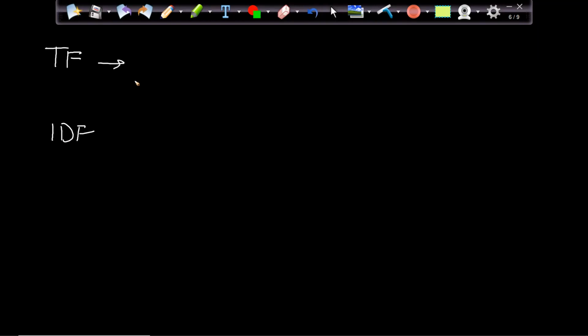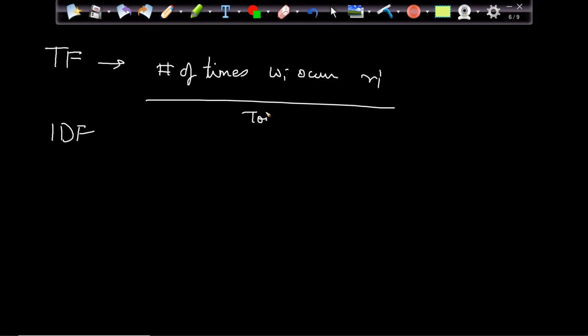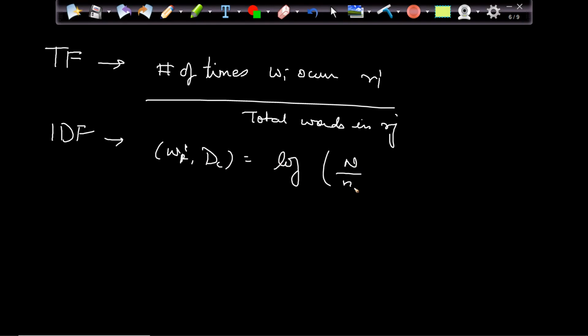TF consists of the number of times my WI occurs in my review J upon the total words in review J. My IDF is for the word, let's say WI, in my document corpus, which can be denoted as log of n upon ni.